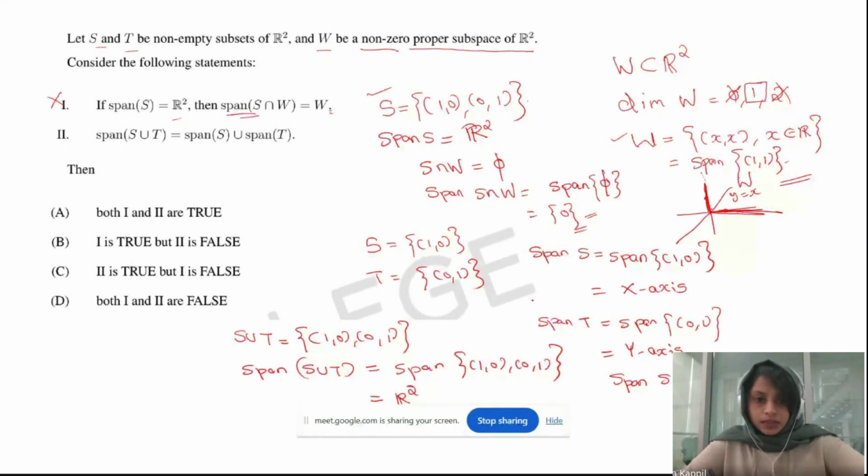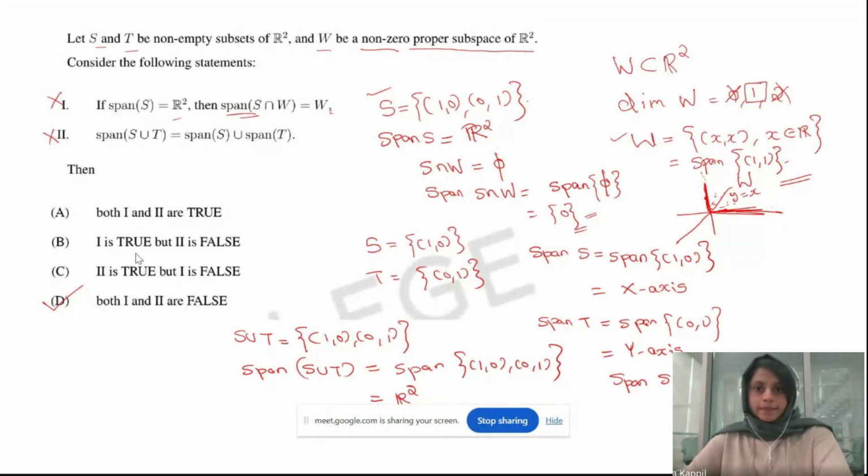So are they equal? Span of S union T is not going to be equal to span S union span T, because it is only the x-axis and y-axis, but this one includes all the points here also, right? So both are not equal. So the second statement is also false. So out of these options, the only correct option is that both 1 and 2 are false. Okay, so this is the correct option.